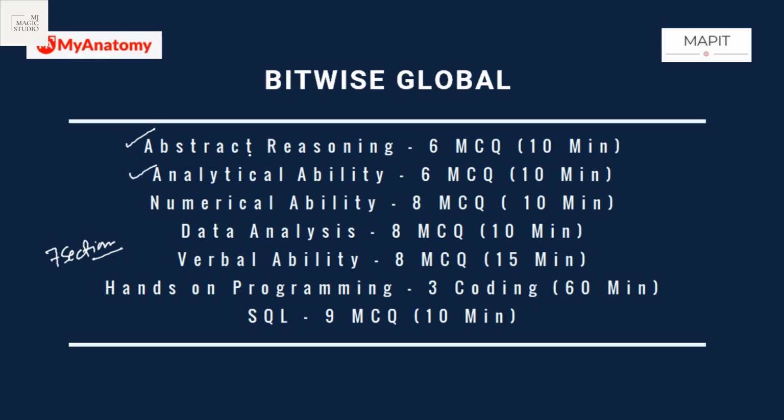Abstract reasoning is all about non-verbal reasoning. Analytical ability is about verbal reasoning. Numerical ability is quants, as we know. Data analysis here means data interpretation; Bitwise Global asks questions in the name of data analysis. Here 8 questions are there. Numerical has 8 questions to be done in 10 minutes, and difficulty level is from medium to a bit high. You need to be more fast and furious with this company. Then verbal ability, 8 questions. Hands-on programming, 3 programming questions to answer in 60 minutes. And then MCQs on SQL.